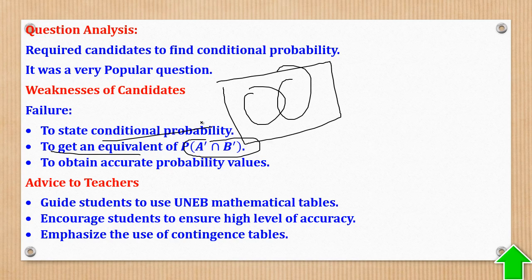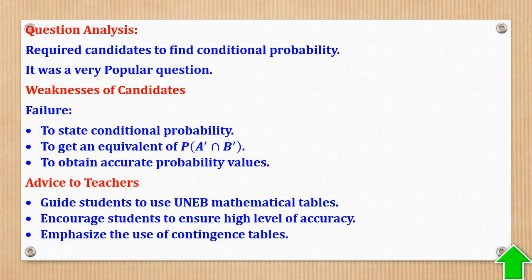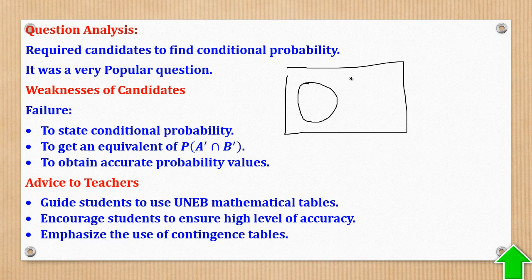For me, I use the certain law to pull the complements out. But if you use a set Venn diagram, you'll still be able to get that probability. That probability will be what is outside here. For example, if this is A, this is B, what is outside here will be this probability. And here the total will be equal to 1. Total probability is always equal to 1. So that means we can easily get the value of X.